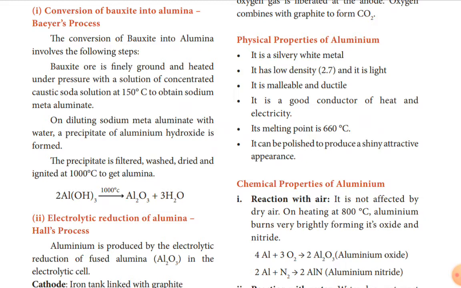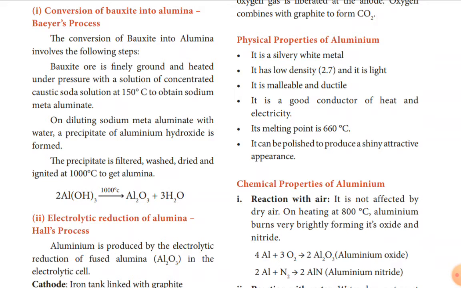So why is this caustic soda added? At normal condition, bauxite will not dissolve in normal solvent. Therefore, addition of caustic alkali to bauxite plays an important role while extraction of aluminium.